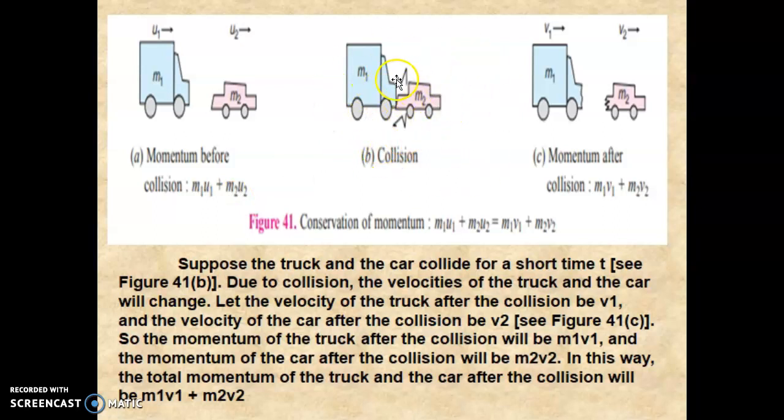Then the collision will take place. After collision, the momentum will be m1 v1 plus m2 v2. Suppose the truck and the car collide for a short time t. During collision, the velocities of the truck and the car will change. The velocity of the truck after collision is v1, and for the car it is v2. So the momentum of the truck after collision will be m1 v1, and the momentum of the car after collision will be m2 v2. In this way, the total momentum of the truck and the car will be m1 v1 plus m2 v2.